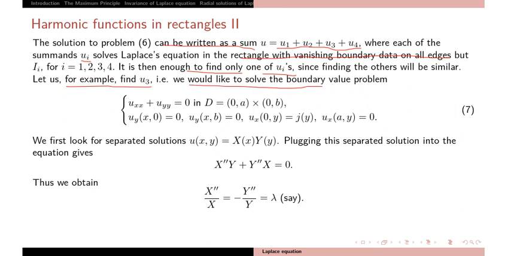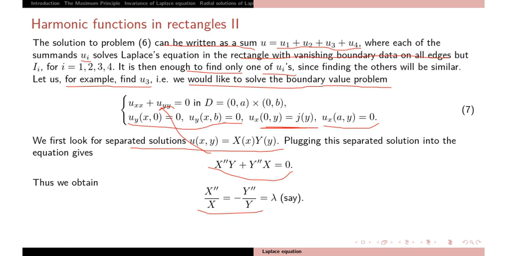So we would like to solve the boundary value problem. Take the other 3 conditions as 0, so just keep this edge only non-zero. The method is separation of variables. Assume that u equal to X(x)Y(y) and plug into the equation u_xx plus u_yy.